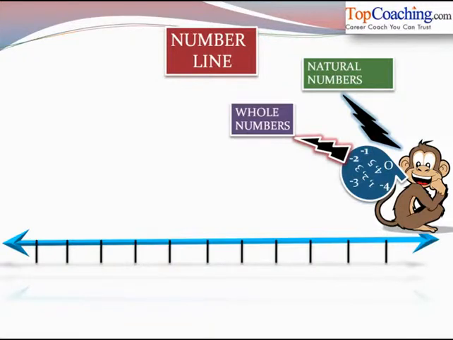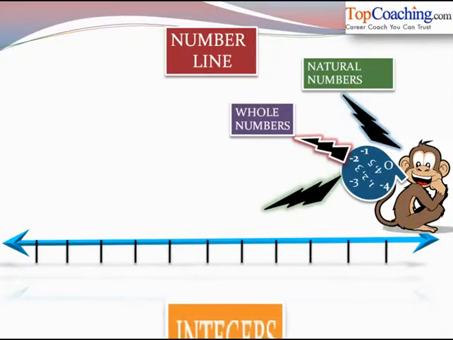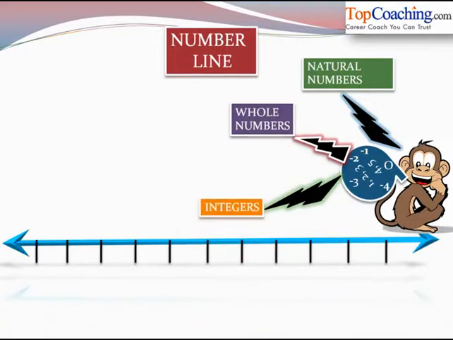Now this bag contains numbers like -1, -2, -3 and so on, and also 1, 2, 3, 4, 5, 0. Now this collection of numbers is known as integers. So the numbers 1, 2, 3, 4, 5 and so on are known as natural numbers. Natural numbers along with 0 are known as whole numbers, and the remaining numbers like -1, -2, -3, -4 and so on plus the whole numbers are known as integers.